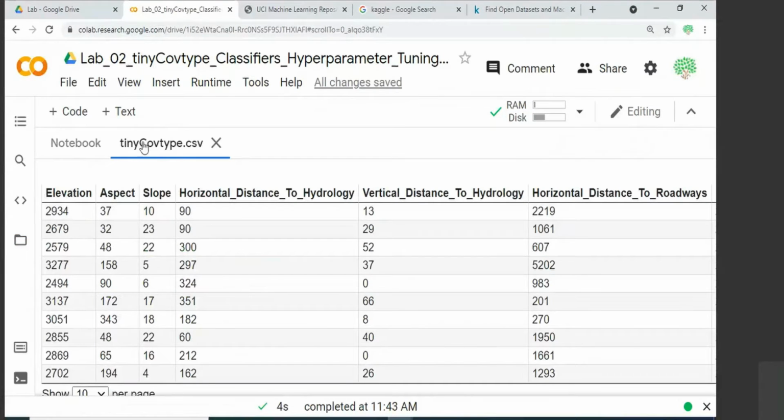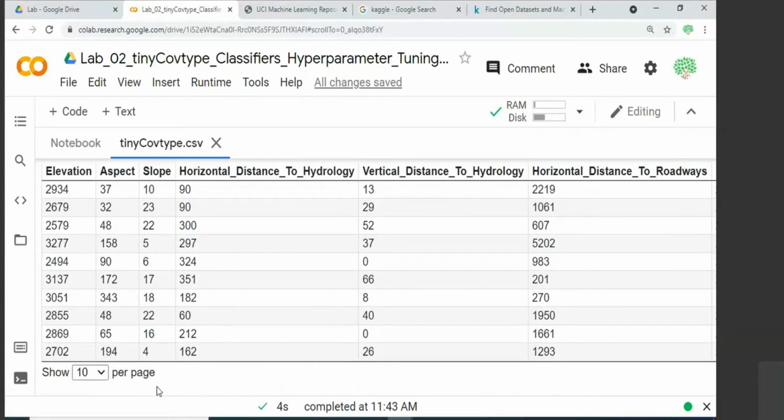So if you just double click on the CSV file, you can see what are the various attributes I picked: the elevation, aspect, slope. So I only took 10 attributes. And then there should be some scroll.